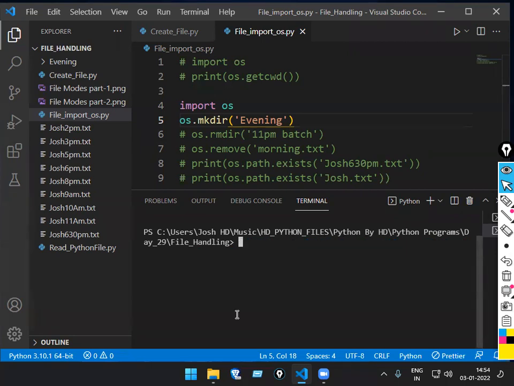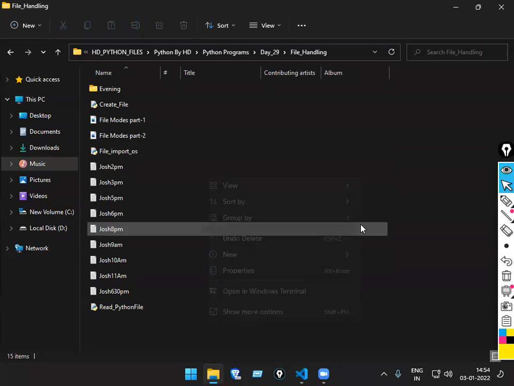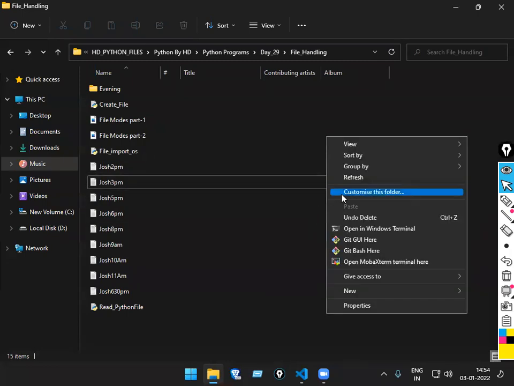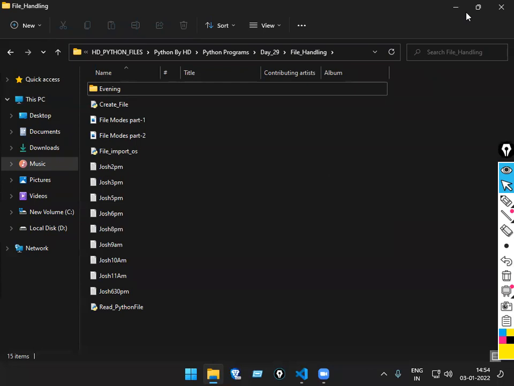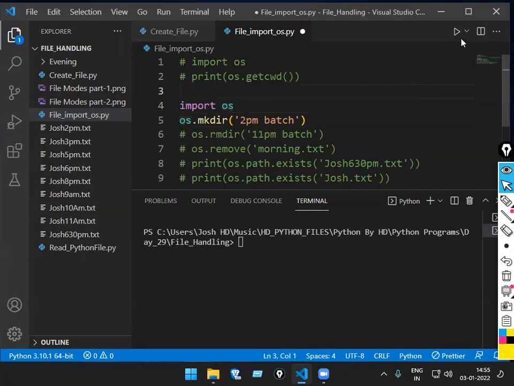Okay. So how should I do it now? I'll make a different folder. What is the folder I'm making now? 2 p.m. batch. Is there any folder called 2 p.m. batch? Not there. For clarity, let me show you again. Refresh once again. Is there anything? No. Only one folder called evening. Now run the code. It will create a folder. mkdir, full form is make directory, in Ubuntu or Linux makes a folder.